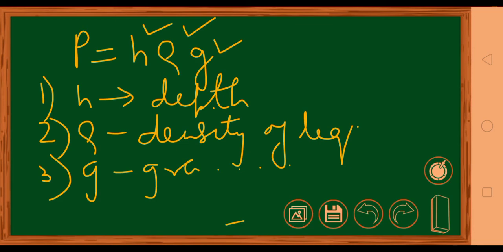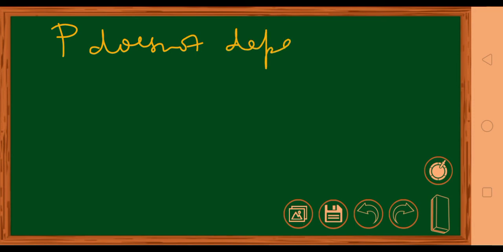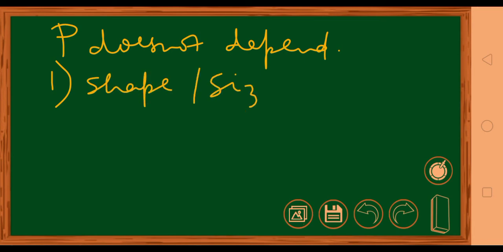More the density of the liquid, more will be the pressure. More the acceleration due to gravity, more will be the pressure. Okay? So one thing is clear, that P depends on this and pressure does not depend upon the shape and size of the vessel.